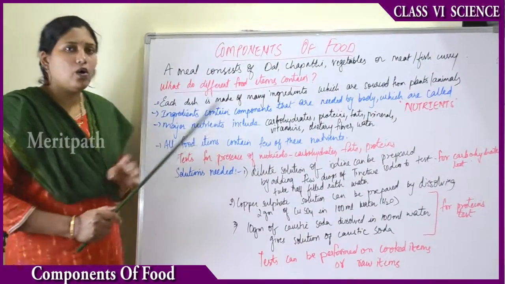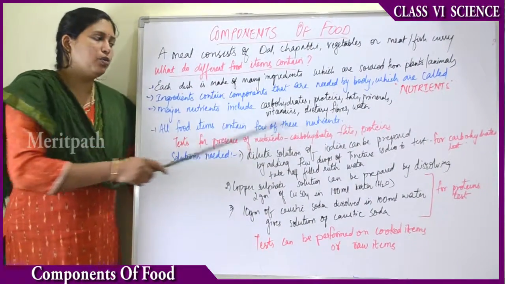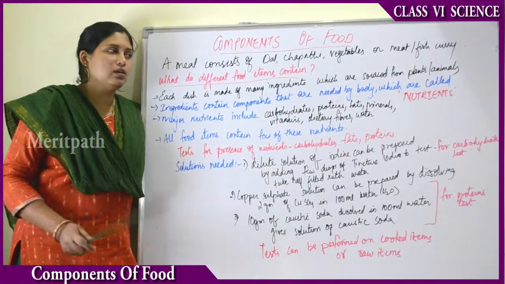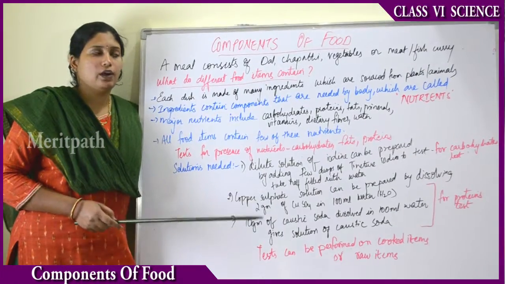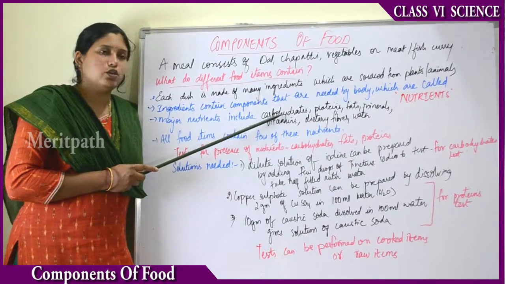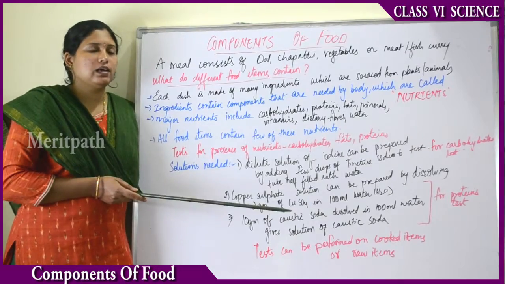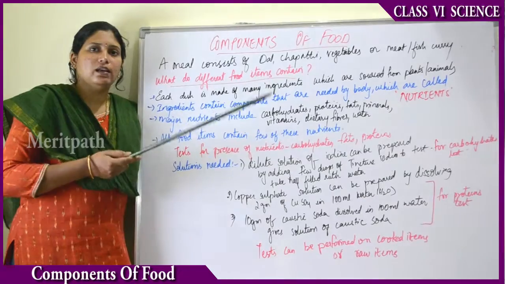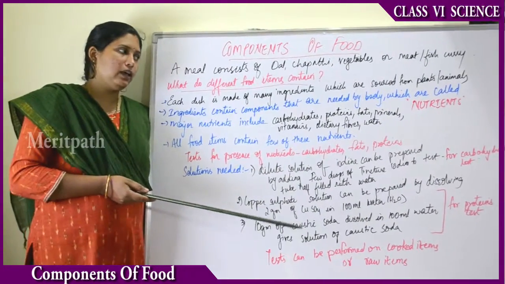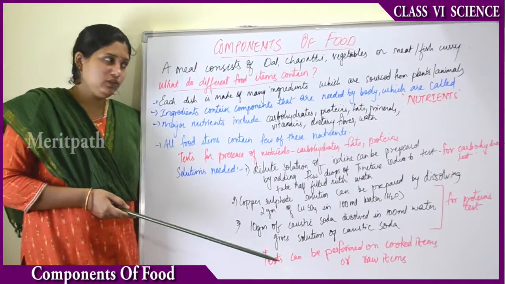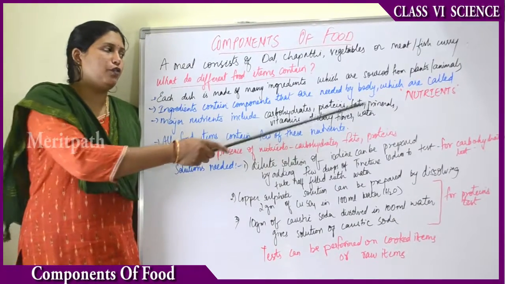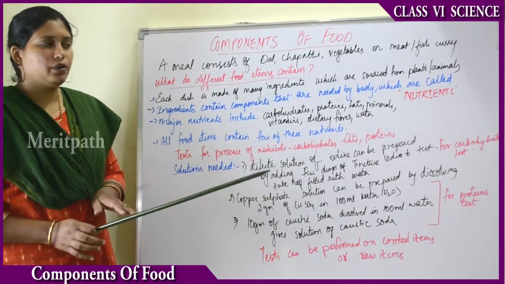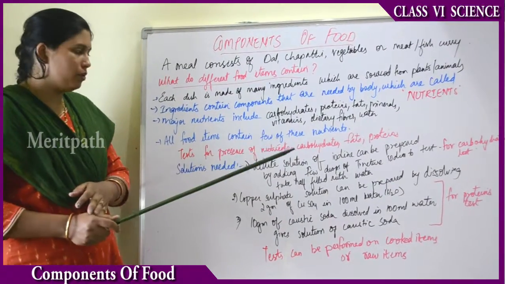So do all the food items contain all these nutrients? No. Each food item will be specific to a few nutrients. Taking the example of rice, rice is mainly a source of carbohydrate. Taking the example of dals, dals are the major sources of proteins. Milk products like ghee, butter, cheese are all sources of fats. So all the food items do not contain all the nutrients. Some food items are specific to some nutrients.